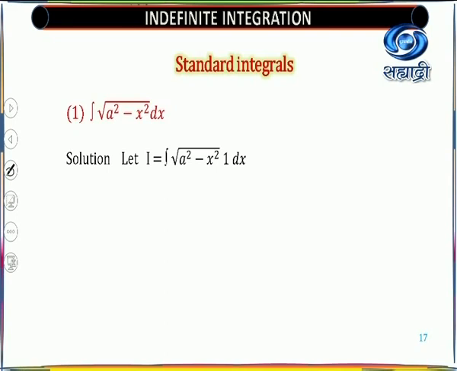So what we'll do, we'll multiply by 1. You have only one function, that is root of a square minus x square into 1 dx. Now you cannot select one as the differentiable function. So this function will be V, because if you differentiate this, look here.